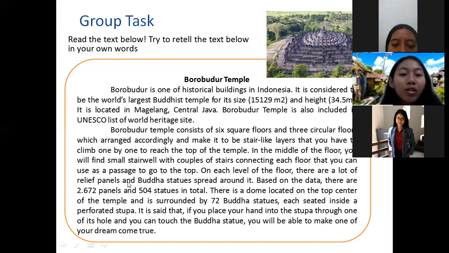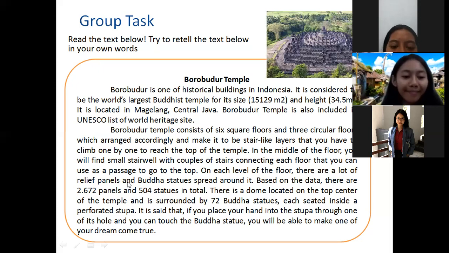There are 2,672 panels and 504 statues in total. And the last important thing is that there is a dome located at the top center of the temple, surrounded by 72 Buddha statues.